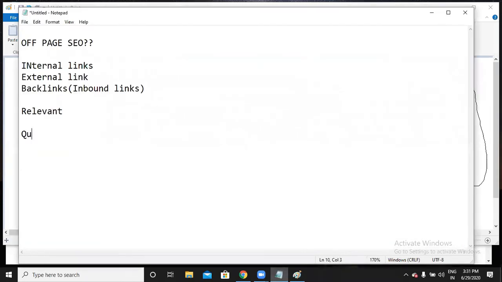I have a doubt. For example, you have created a website on shampoos, and I have created a website on technology, and you're trying to give me a backlink. Is there any permission that I require? Do I need to give you access to my website? No, there is no such thing. You can directly link. So we need to be aware of which websites we are getting backlinks from.